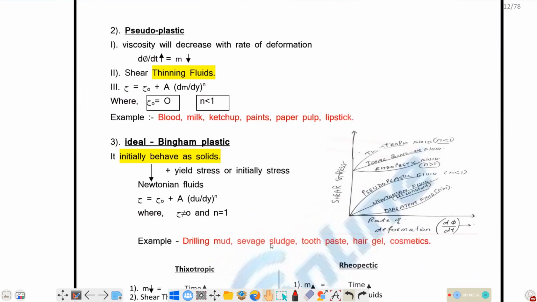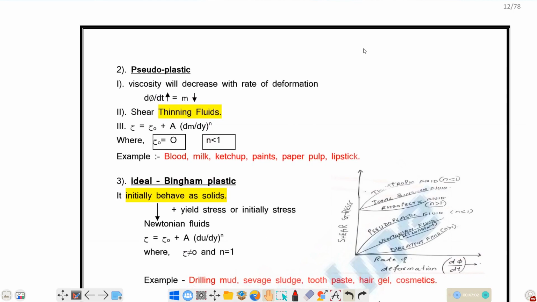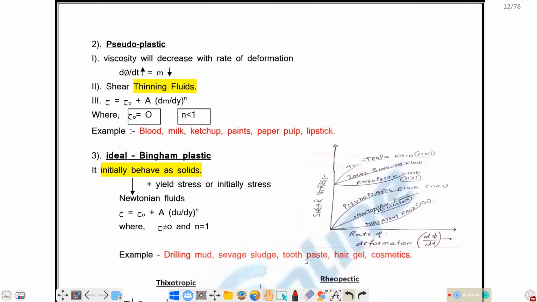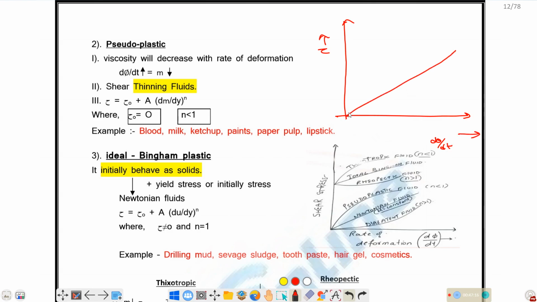Next type of curve is the pseudoplastic. If you consider the pseudoplastic relationship, with tau on the y-axis and d theta by dt (or du by dy) on the x-axis, this is the line for a Newtonian fluid, and this will be the curve for pseudoplastic. This is the curve for pseudoplastic.